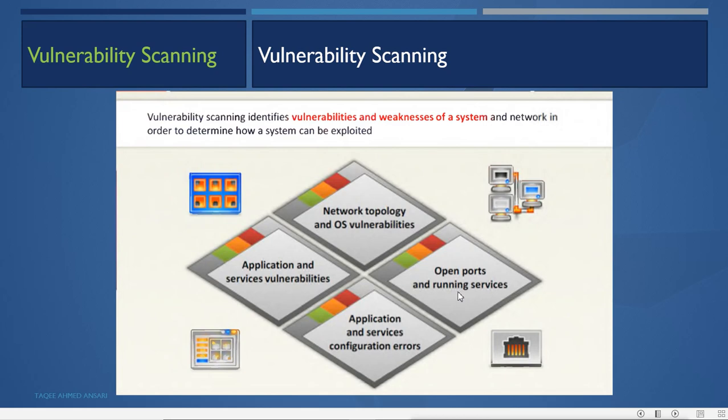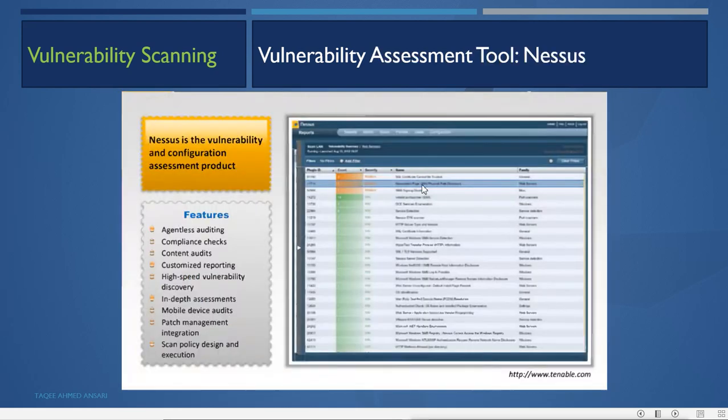We can check the application versions, like if it is Microsoft IIS server, Microsoft IIS version 10, then what are the vulnerabilities of Microsoft IIS version 10. So by knowing this information, we can find out the vulnerabilities of those systems. For that, we can go to the online sources available to find out the vulnerabilities, or we can use these tools.